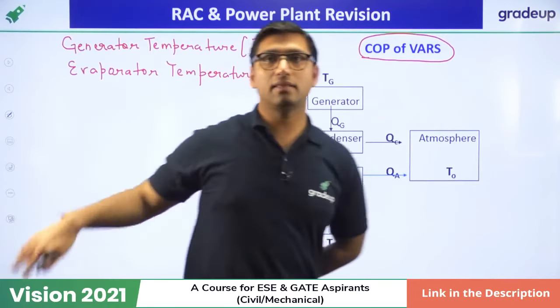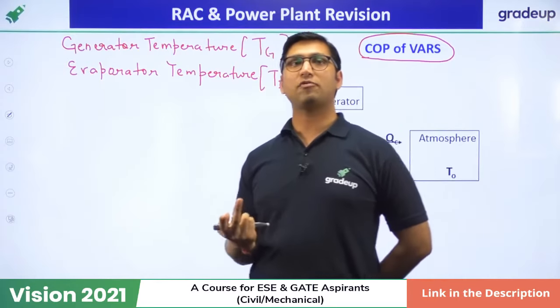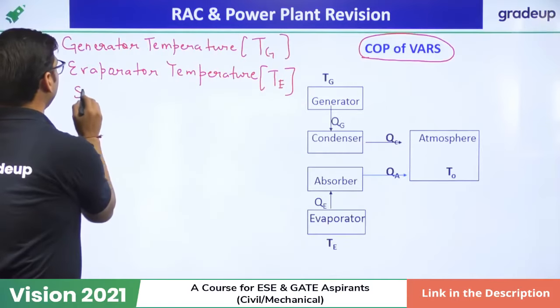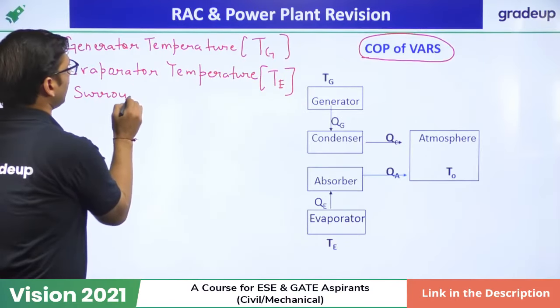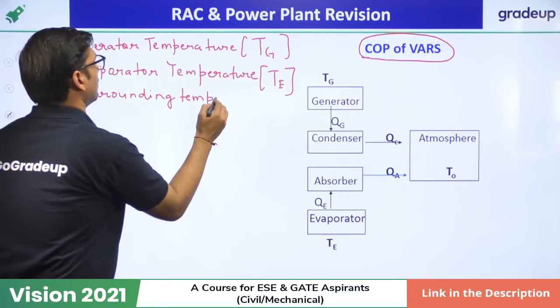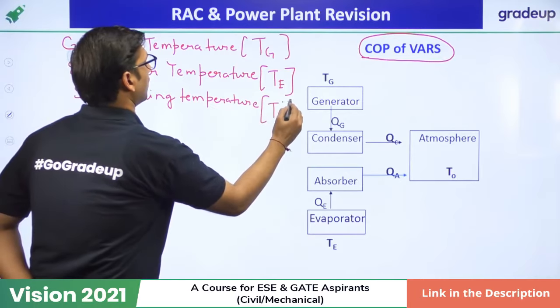You can easily find these 2 temperatures from the question, right? Now the third temperature that you need to find the COP is the surrounding temperature. That will also be given in the question. Suppose, let's say it is equal to T0.